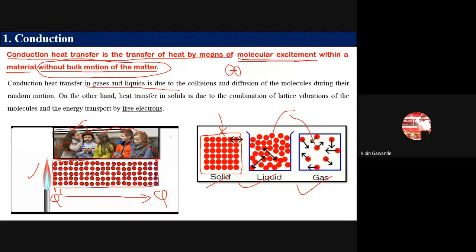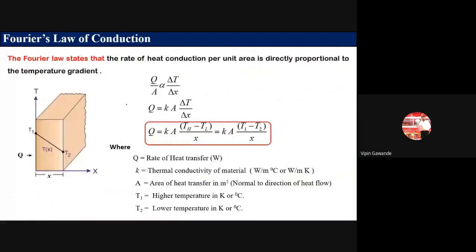So this is the simple definition of conduction. Conduction means the transfer of heat because of the molecular excitement. See, the molecules are exciting, so this is called the molecular excitement, but without bulk motion of the matter. They are not moving; they remain at their place. Now this conduction is governed by one law, that is called the Fourier's law.